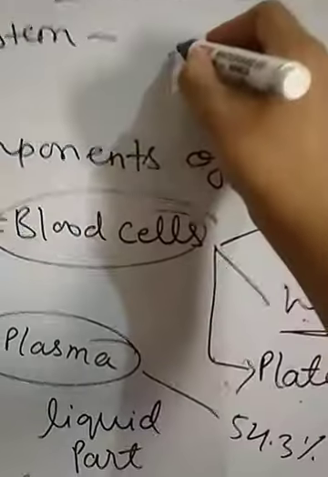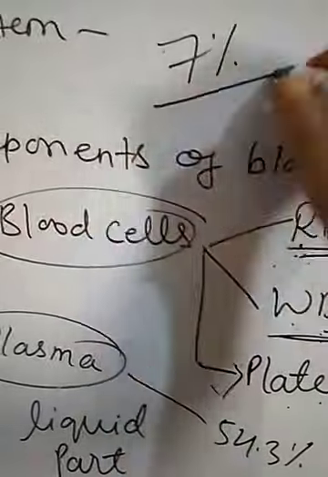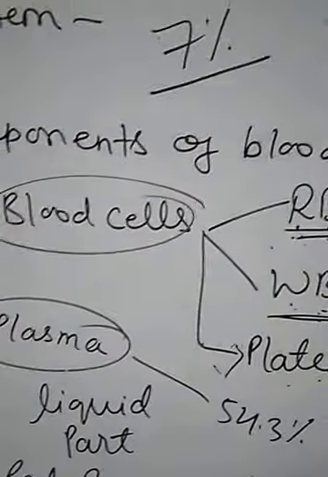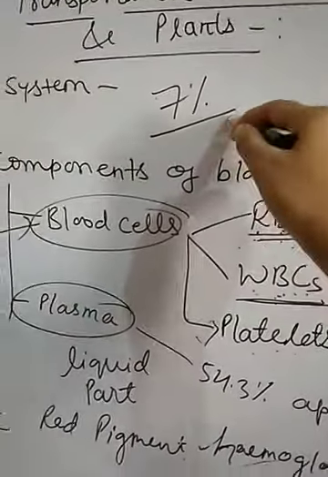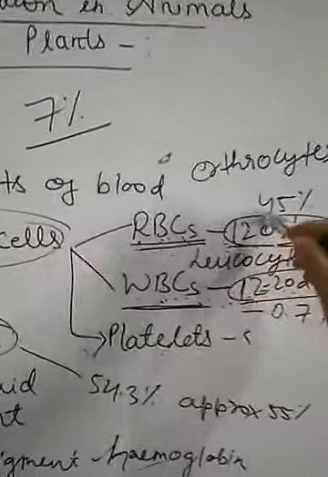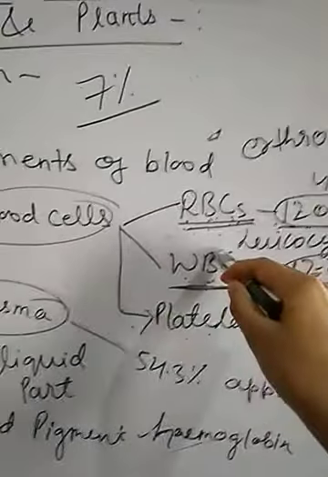The total weight, 7% of the total weight of our body is constituted by the blood. Means blood constitutes a total of 7% of our weight, in which 45% is RBCs.